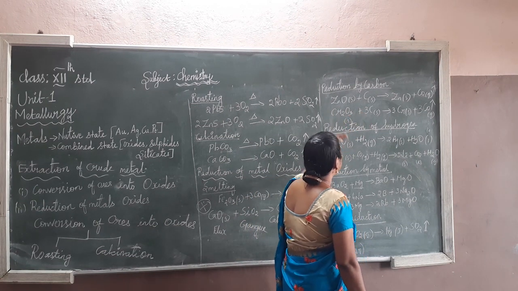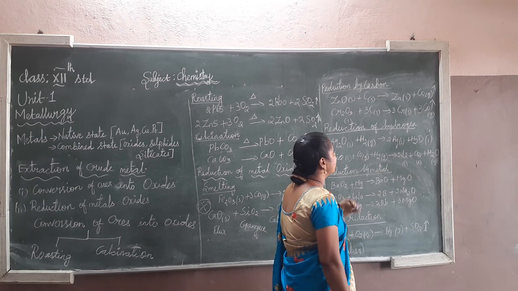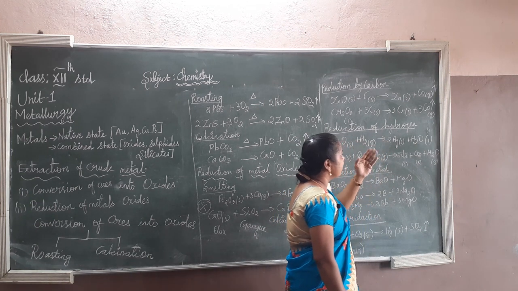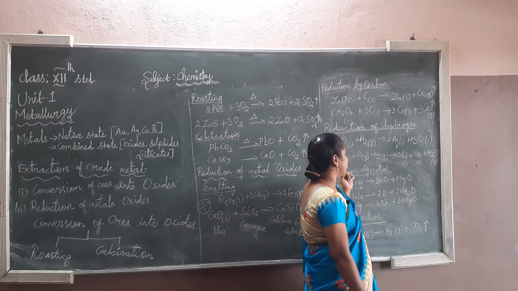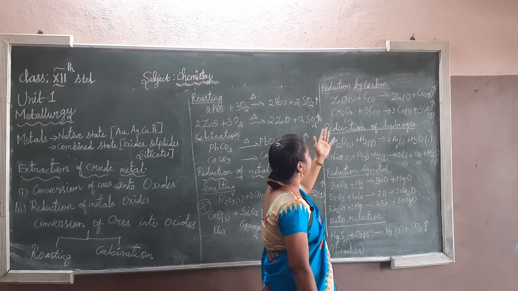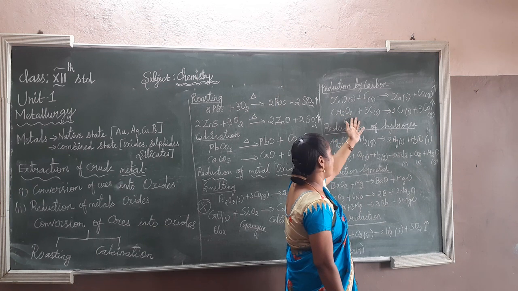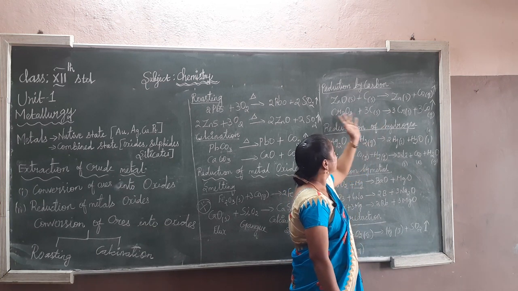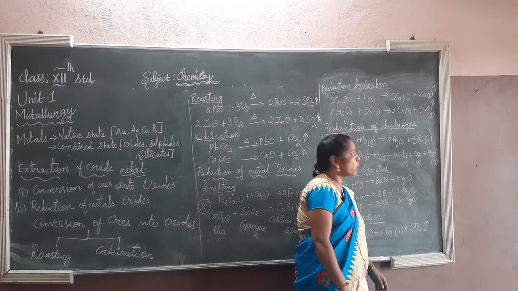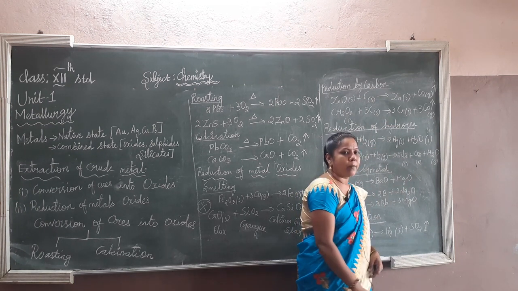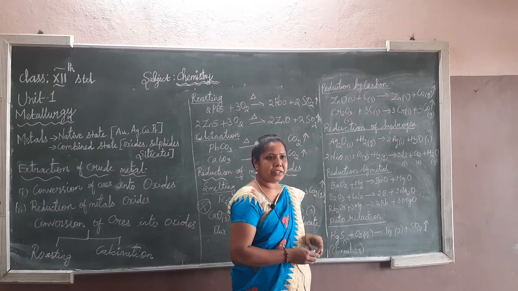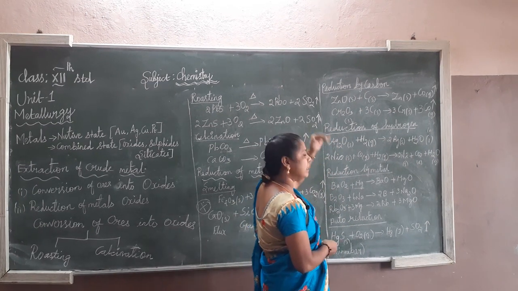For example, zinc oxide solid reacts with carbon. We want to get zinc in solid state with carbon monoxide in gaseous state. Another example is Cr2O3, chromium trioxide, and obviously carbon is the reducing agent. So we have to get chromium in solid state along with carbon monoxide in gaseous state. So this is also the most important extraction method. So you have to read carefully.